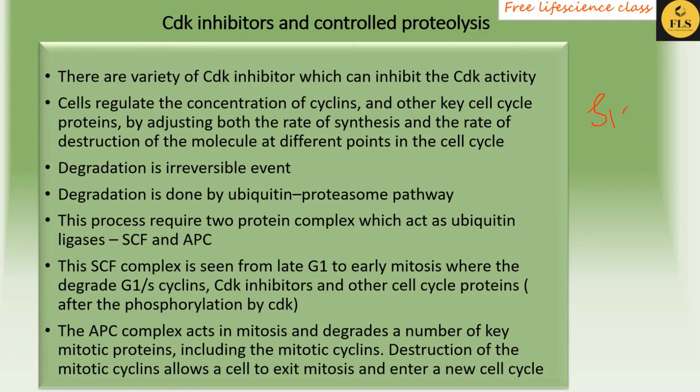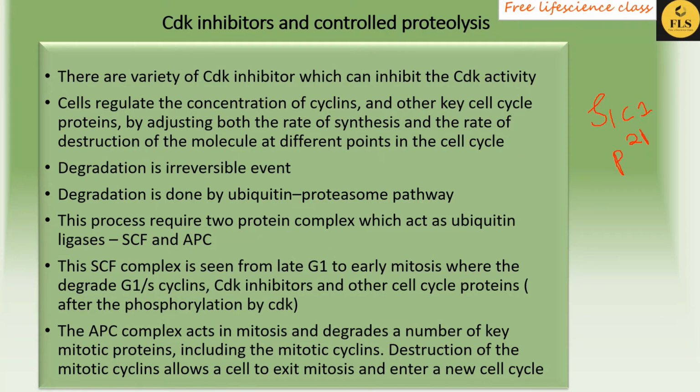Likewise, P21 is the inhibitor of CDK in humans. So there are several proteins which behave as inhibitors of CDKs, which are required to inhibit the CDK activity.